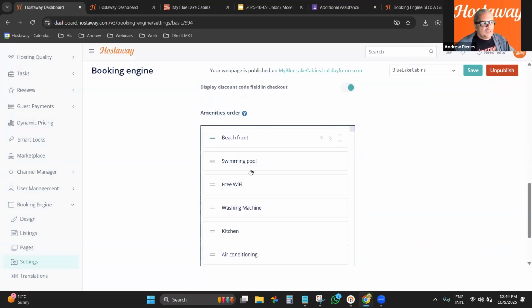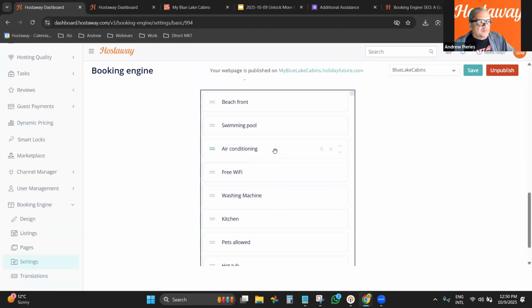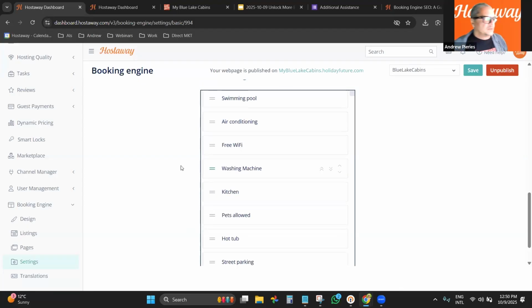Here you can reorganize the order of your amenities. Maybe some amenities are more important, more relevant, like I was telling you about air conditioning. In some places it's just expected. And depending on the tier of listing that you're working with, that may not be the case, and then it's a very important piece of information. You would rather have it all the way to the top. So the system will prioritize what will be displayed.